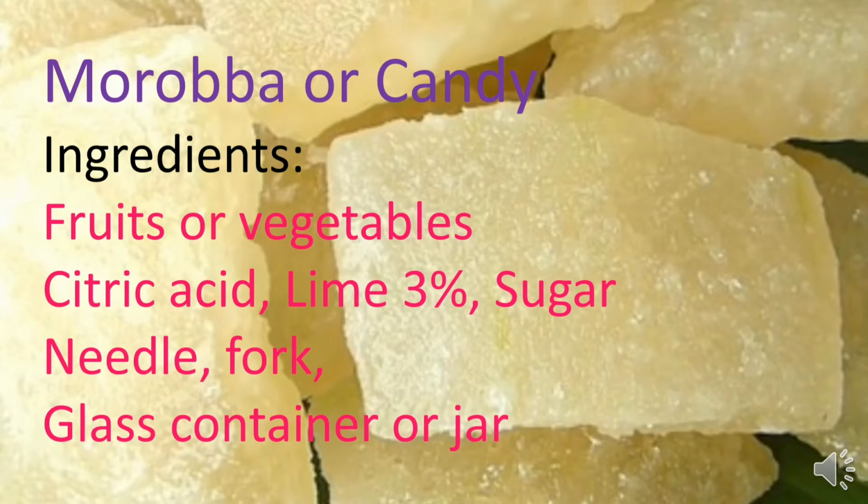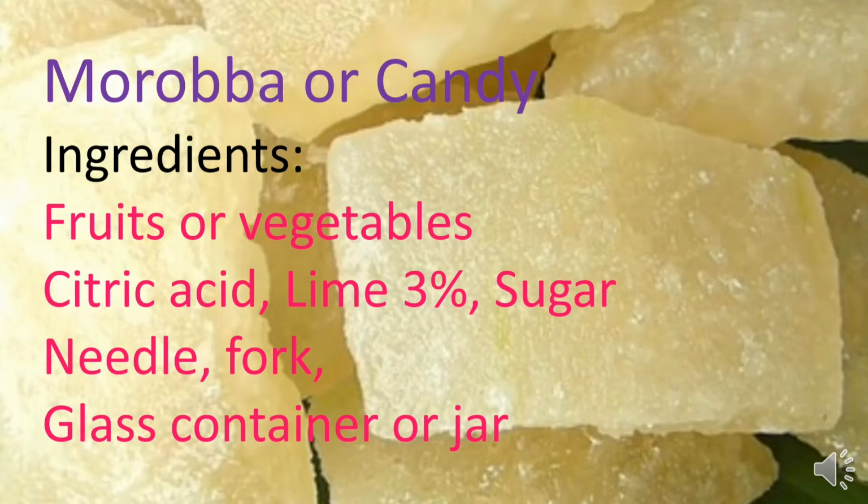Now the morba or candy preparation. Mainly for preparing candy, some fruits and vegetables are used, and for this preparation the percentage of fruits and sugar is 45 to 55. The main fruits used to make candy are raw mango, pineapple, and apple, and the most common vegetables are the wax gourd, bottle gourd, etc.